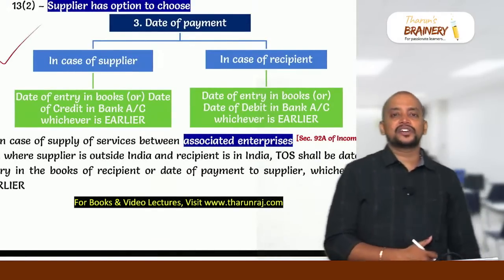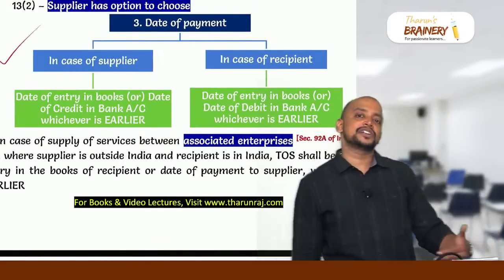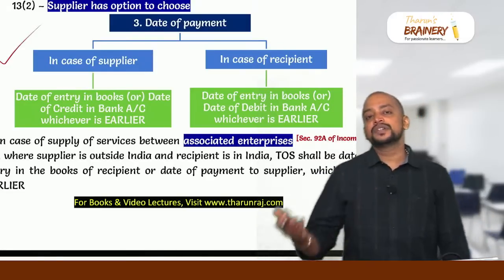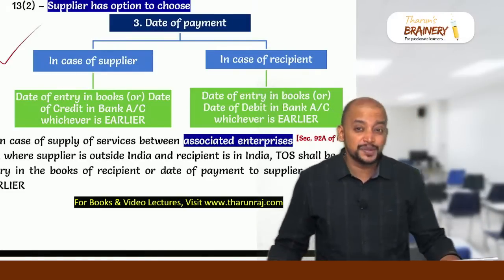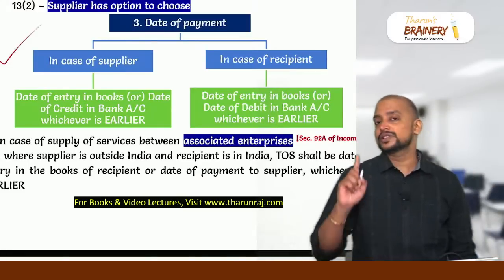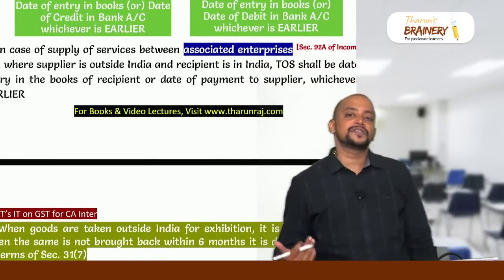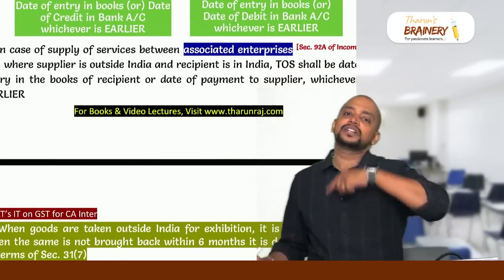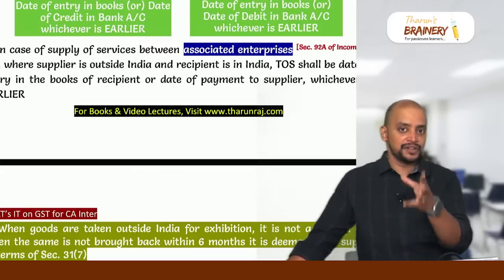Usually date of payment from the supplier's point of view is the date of entry into books or date of credit in his bank account, whichever is earlier. From the recipient's point of view, date of entry in the books of the recipient or date of debit in their bank account, whichever is earlier. Then this point, associated enterprises. Generally import of service is RCM. So therefore section 13 subsection 3 will come, that is the date on which payment is made to supplier or 61st day from the date of invoice, whichever is earlier.